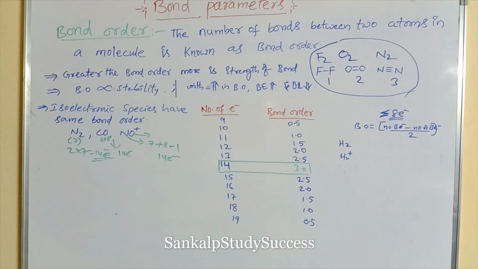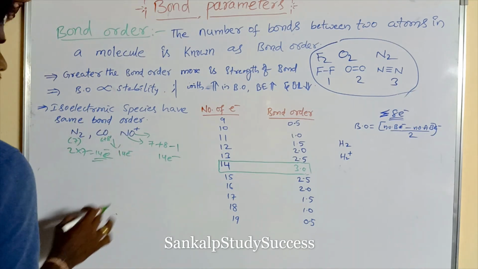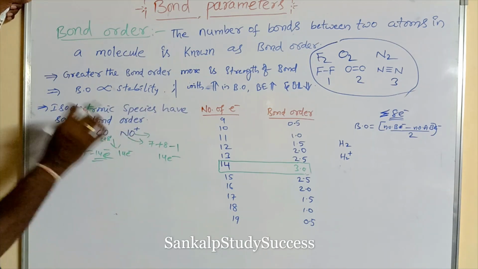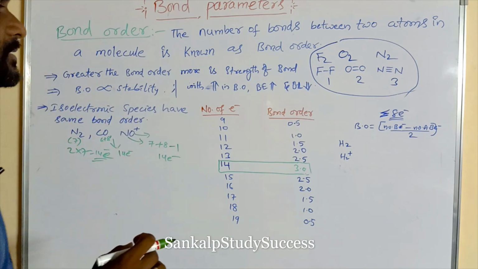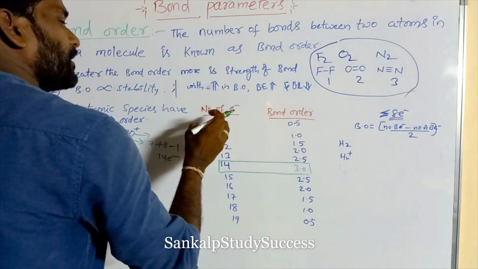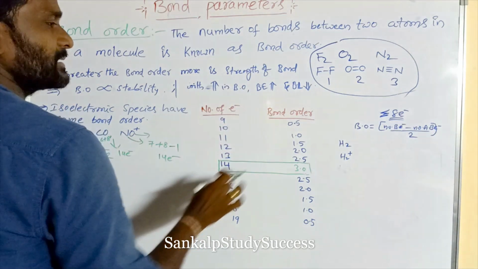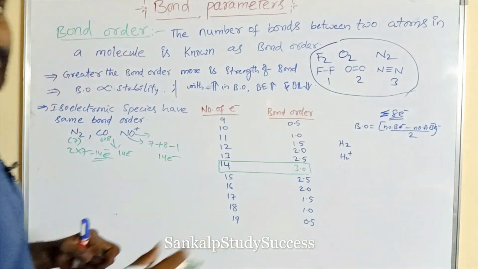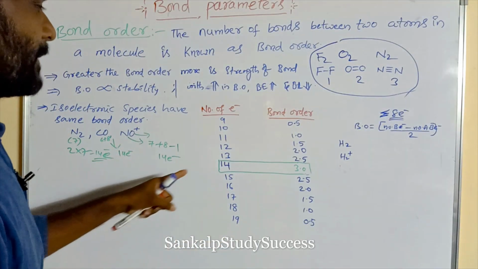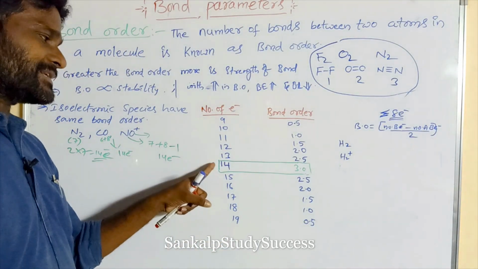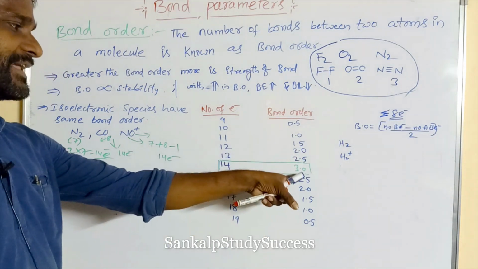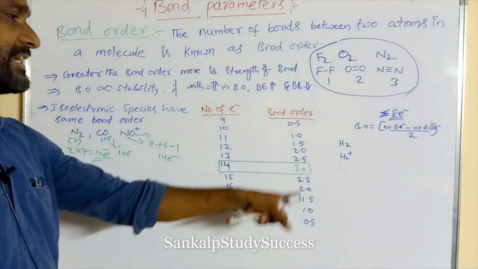So its bond order is also the same. Isoelectronic species have the same bond order. So this is the bond order calculation trick: number of electrons, bond order. So if the number of electrons is 14, that is the basic value, its bond order is 3.